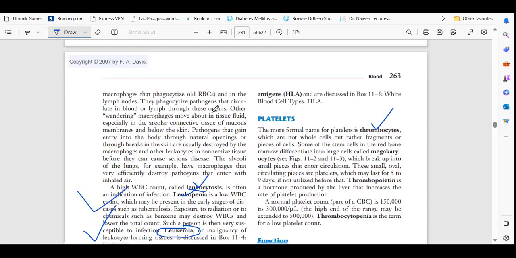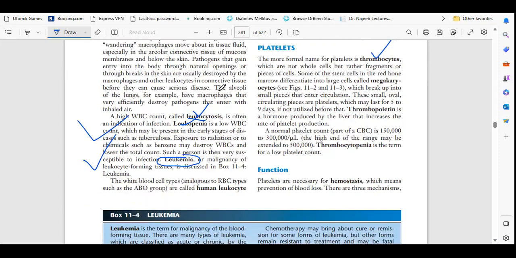Now we will talk about platelets. Basically, platelets don't have that much work in the body. But whenever you bleed, you can see the work of platelets. Okay, let's discuss the basic things about platelets.